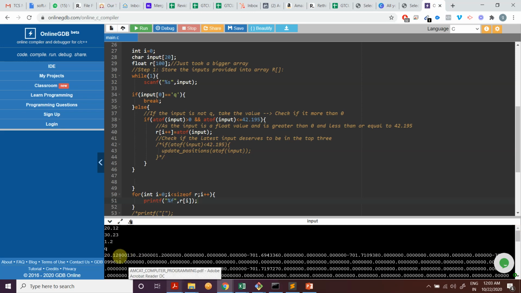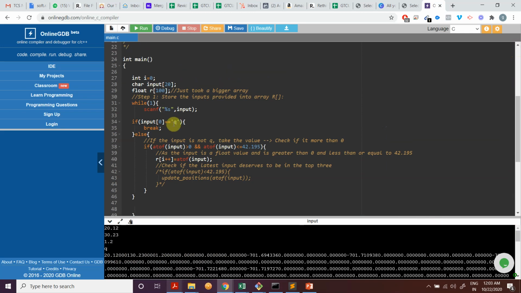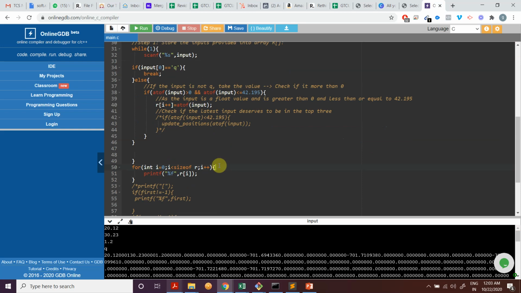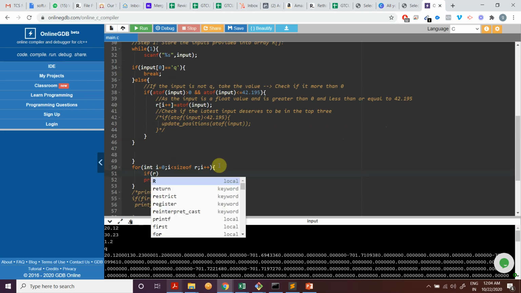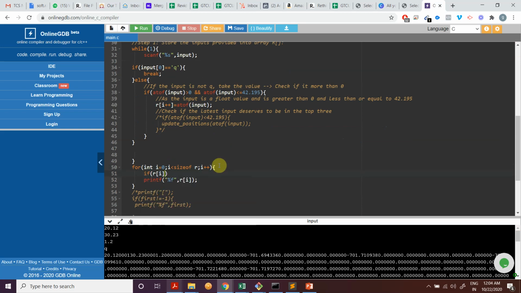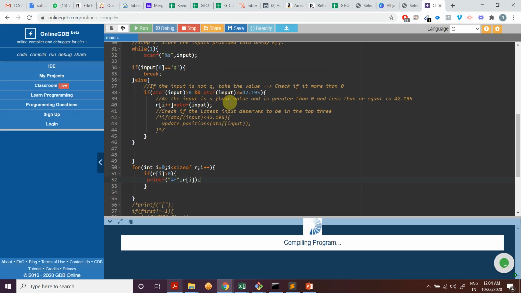So we got these values 20 point something, 30 point and 1.2. Then we also got zeros because we were declaring a big length of 100, right? For that reason the R would be with a lot of zeros. I could have done something like if and only if R of I is greater than 0, then only print this, don't print otherwise. That way I could have saved those large numbers that we're talking about.